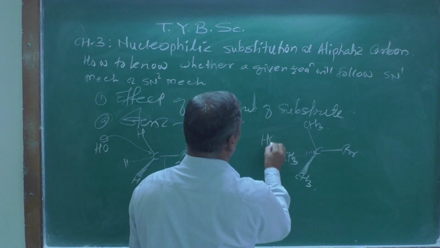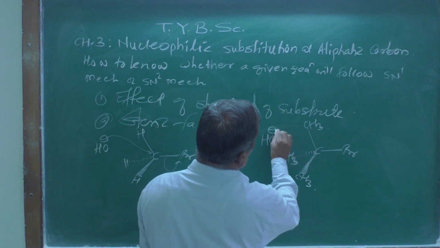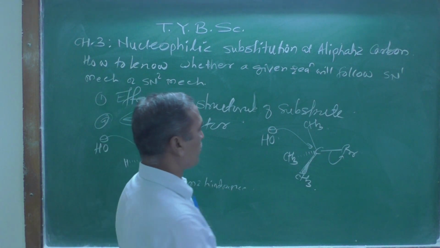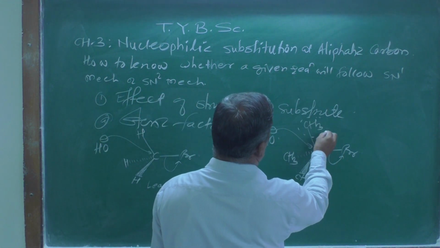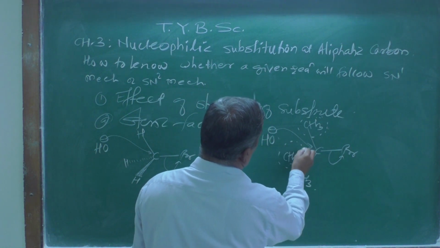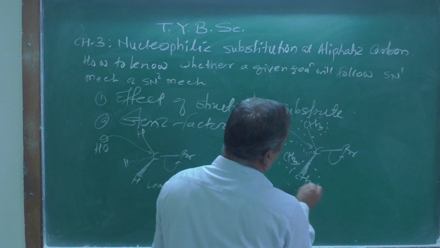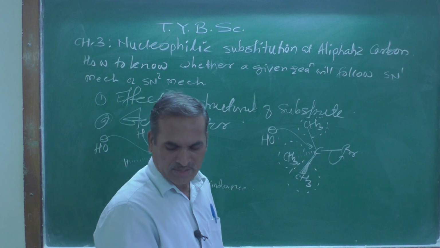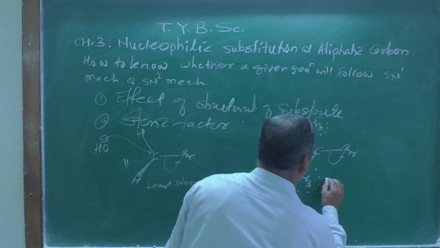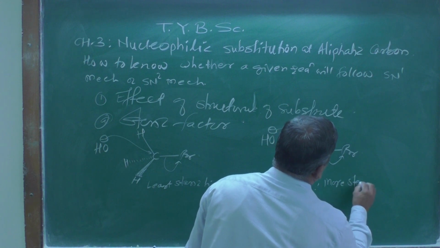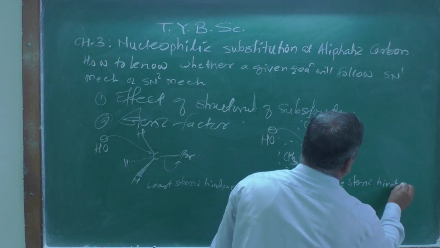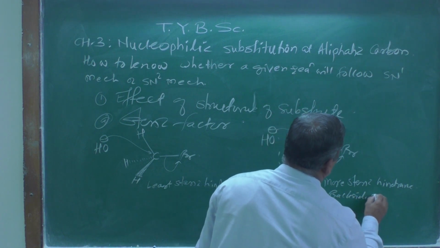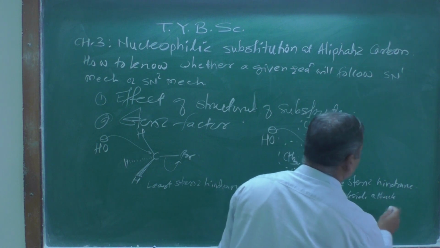Now the nucleophile is attacking from the backside, and there is a departure of the leaving group. Look over here, this methyl group is a bulky group, creating a lot of steric interaction over there, and therefore more steric hindrance, so backside attack is difficult.